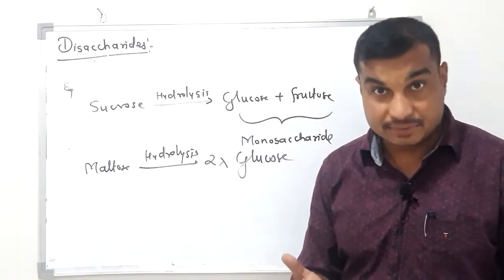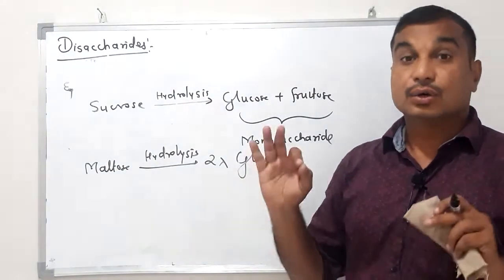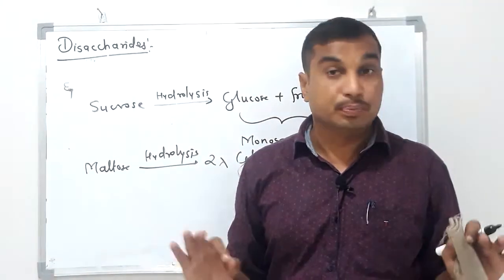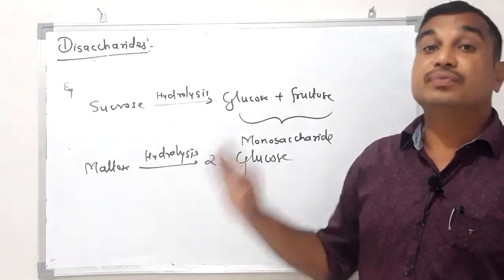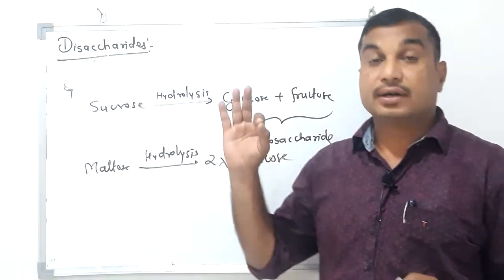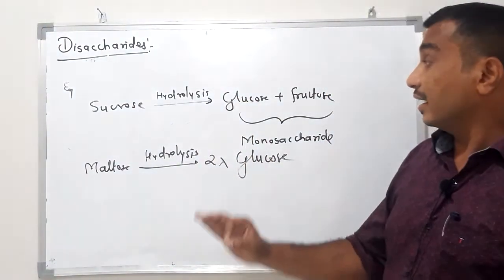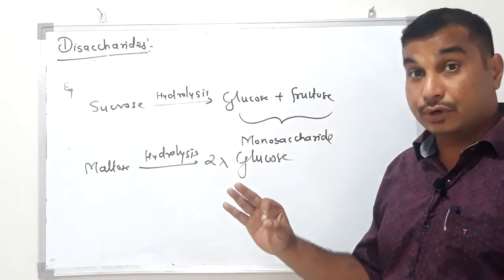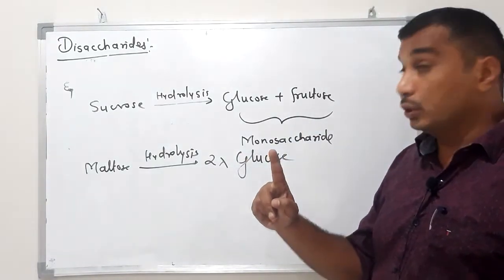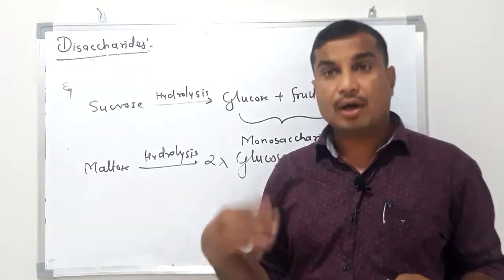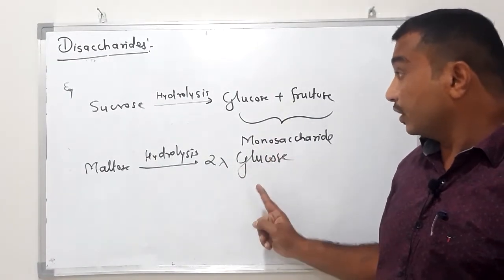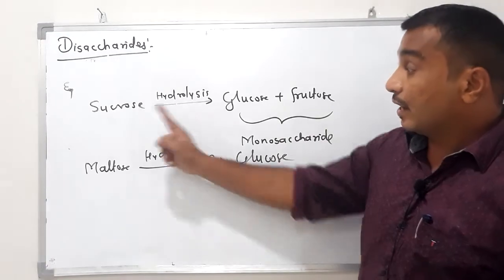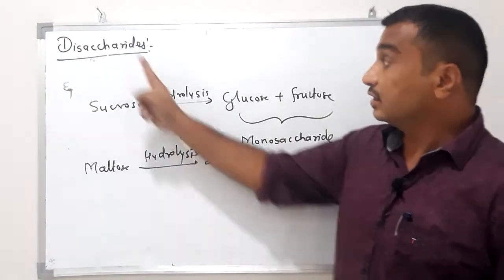Those carbohydrates which on simple hydrolysis give two monosaccharide units, same or different, are known as disaccharides.